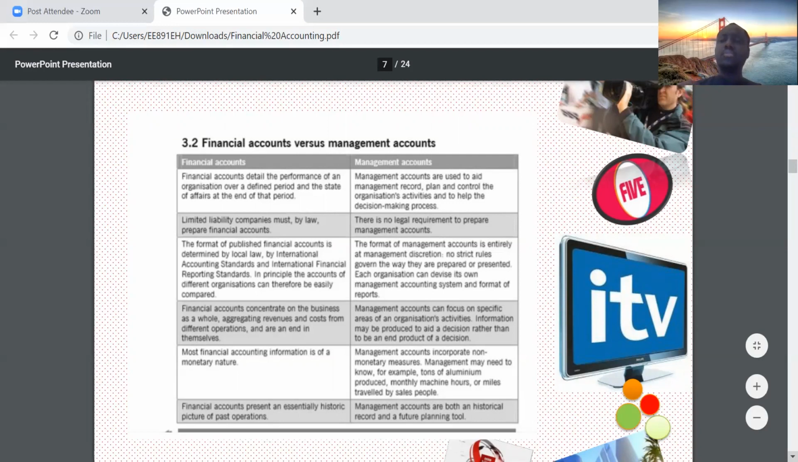So things like impact on employee morale, things that are non-monetary, management accounting will look at it.